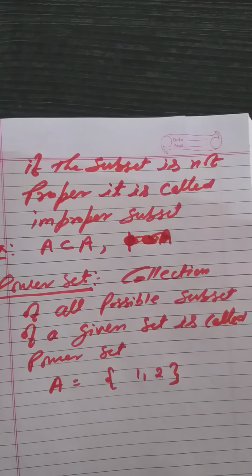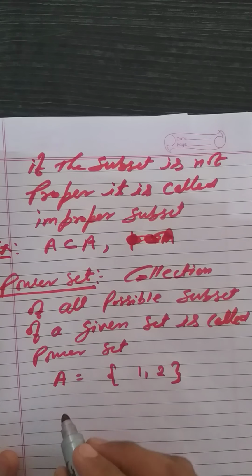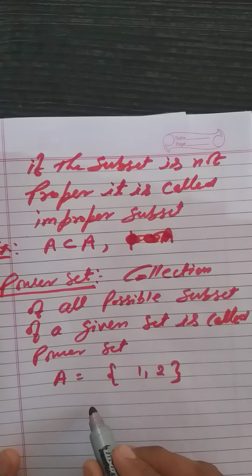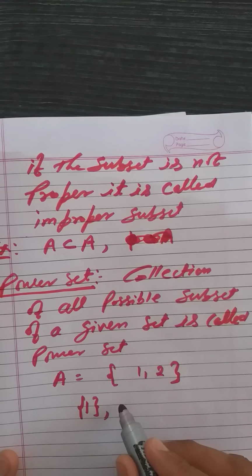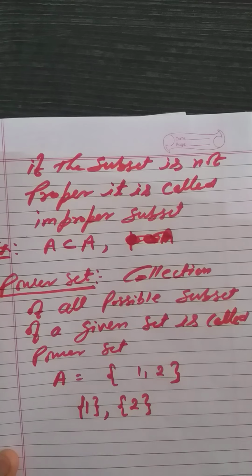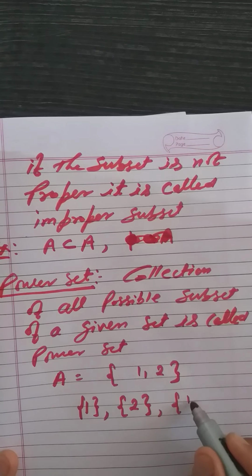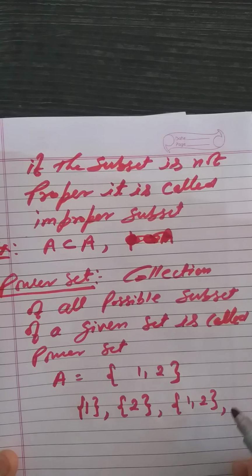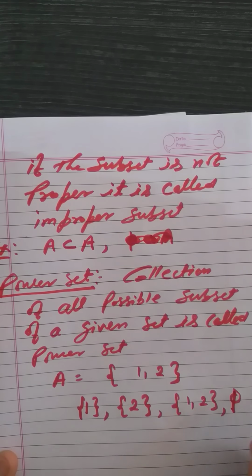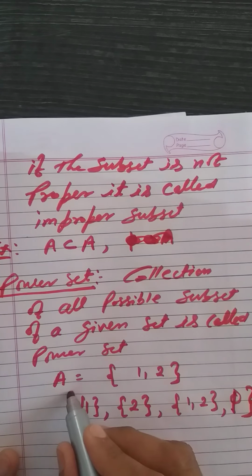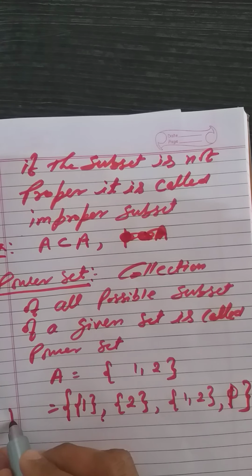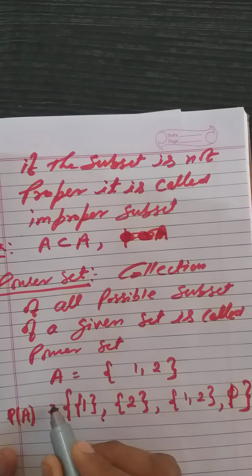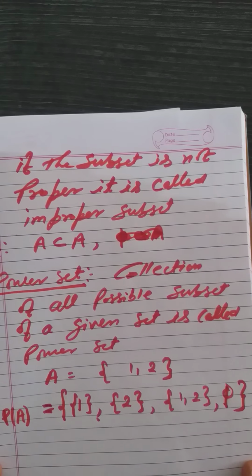I will make all its subsets. The first subset is 1. Second subset is 2, a singleton set. And third subset is 1, 2. Fourth subset is phi, right? If I write all these subsets inside curly brackets separated by commas, this is called the power set of A, denoted by P(A), right?